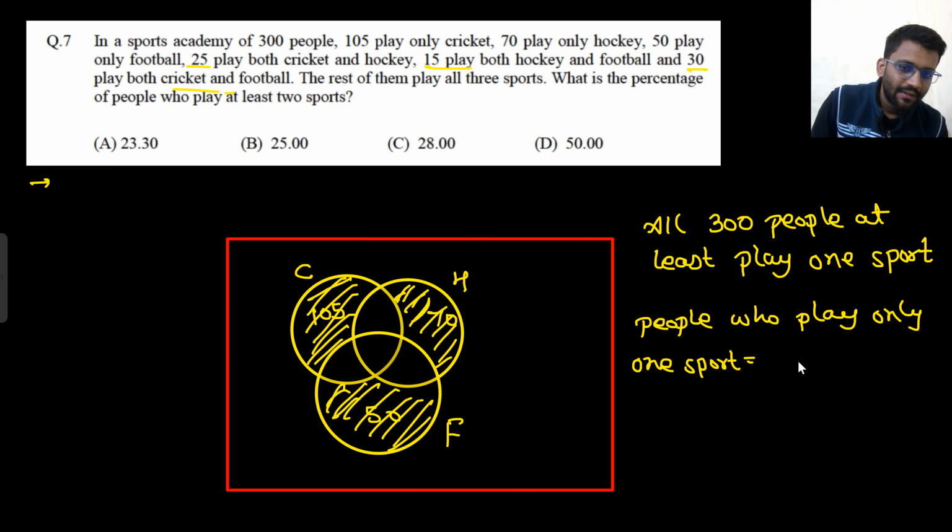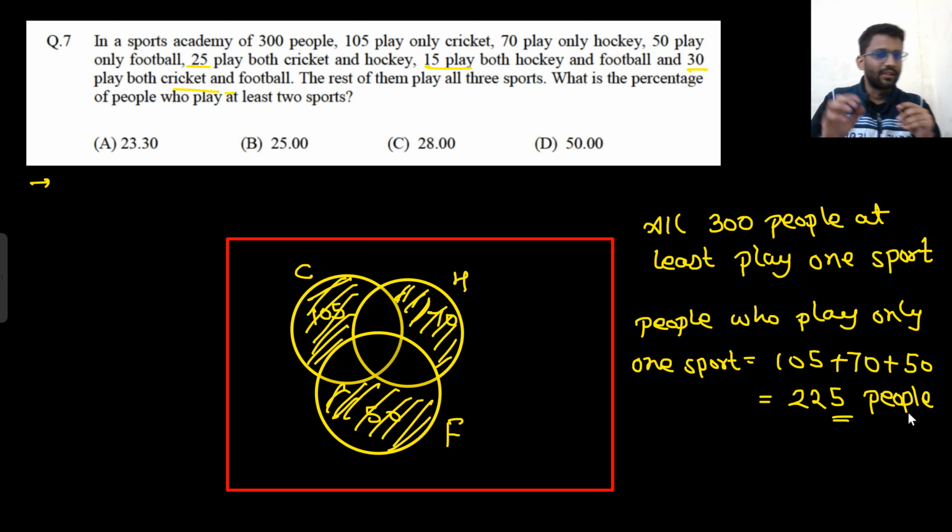Those people are 105 who only play cricket, 70 who only play hockey, and 50 who only play football. So that means these are 225 people who play only one sport. That means the rest of the people play at least two sports. Are you getting my point?